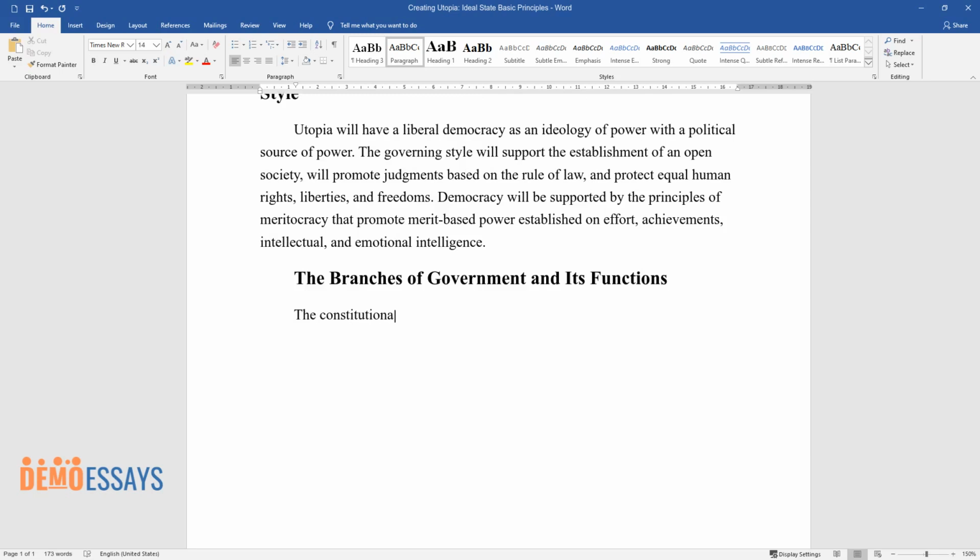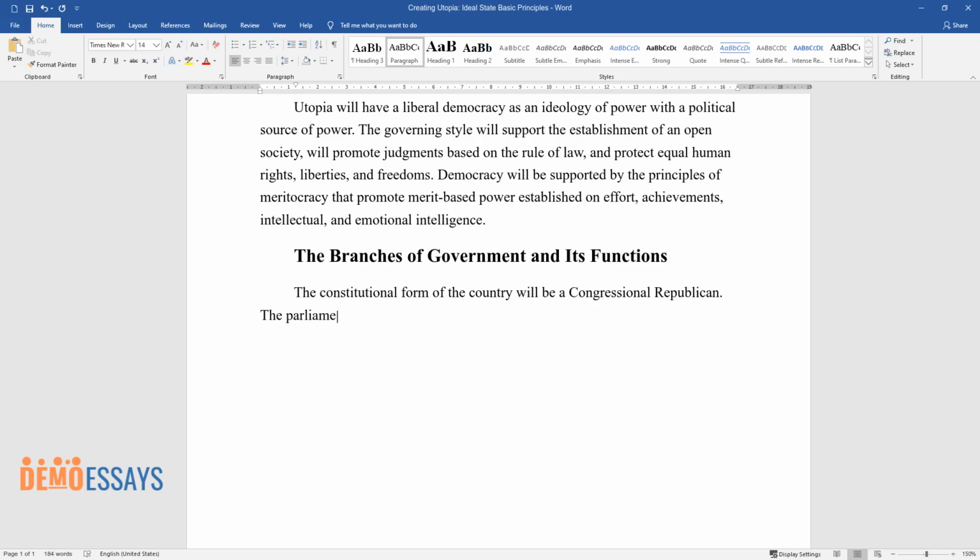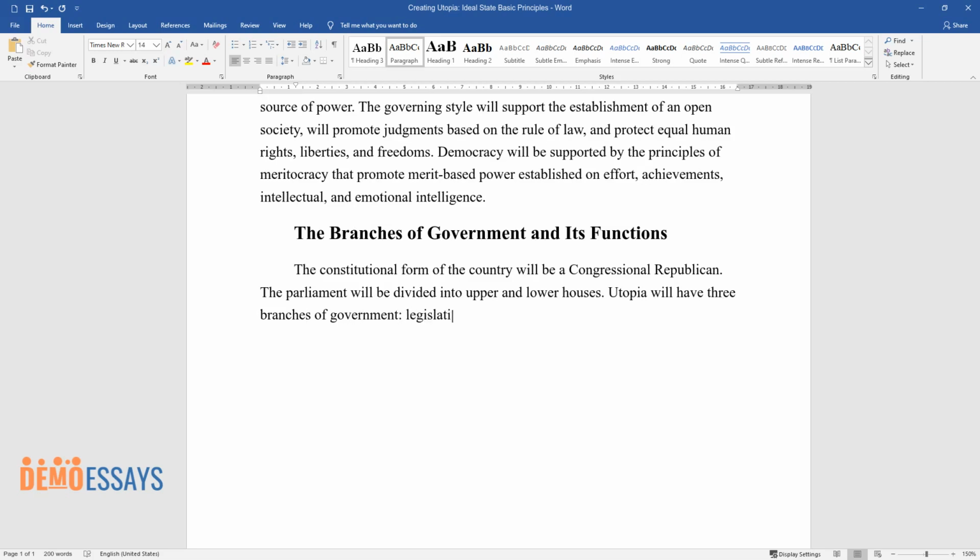The branches of government and its functions. The constitutional form of the country will be a congressional republican. The parliament will be divided into upper and lower houses. Utopia will have 3 branches of government: legislative, executive, and judiciary.